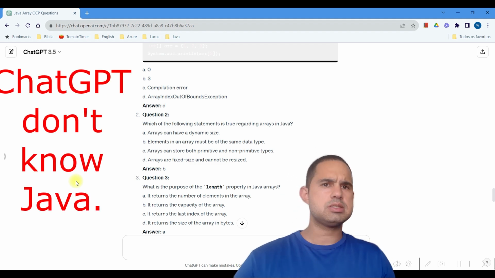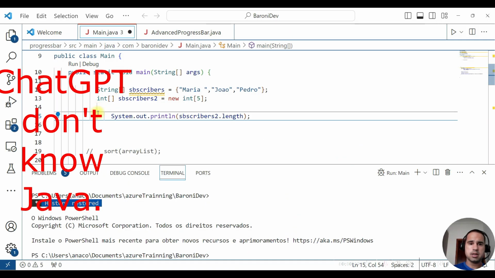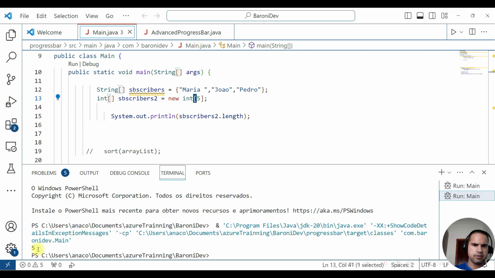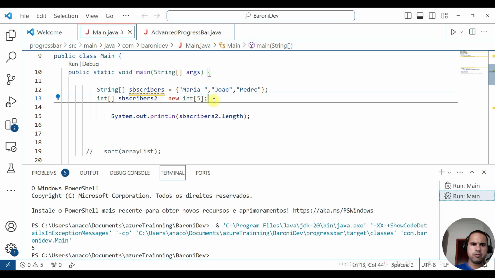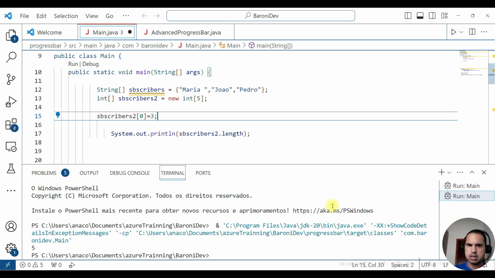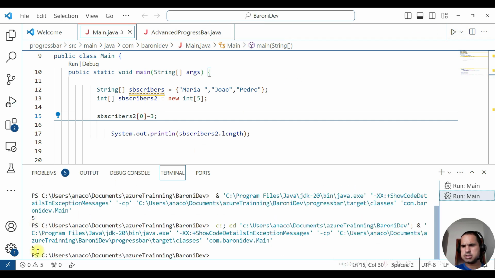No, ChatGPT, it's wrong again. It's not correct. So let's see it. If I ask the length of this array, it gives me the number 5. Number 5, because it's the length of this array, not the number of elements inside the array. I don't have elements inside here. For example, I can put some elements here, and the length of the array will be the same, 5. So ChatGPT is wrong again. Let's see another question, but it's a good question for us.